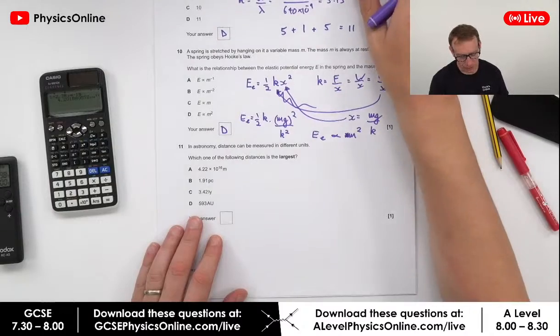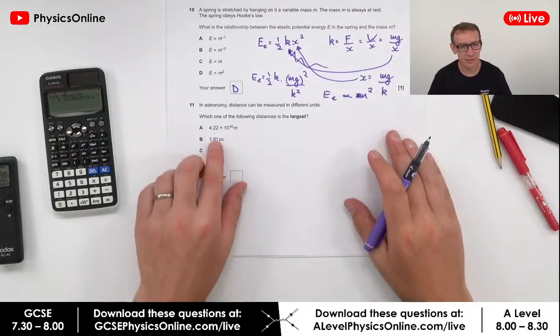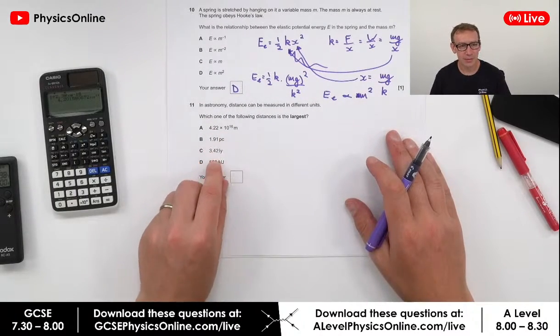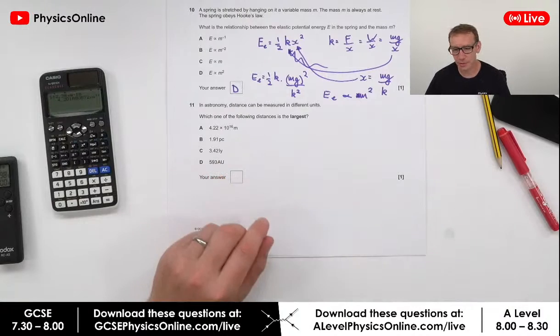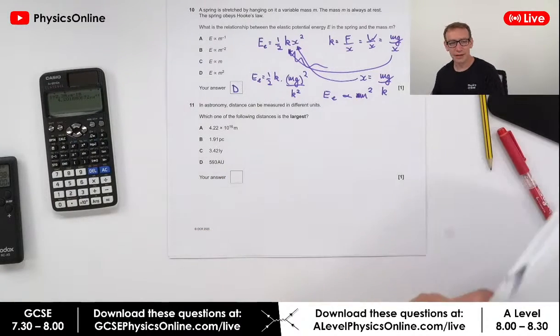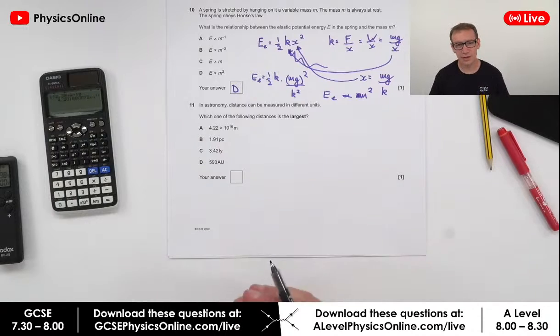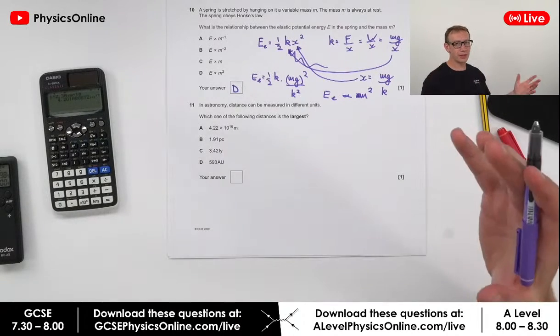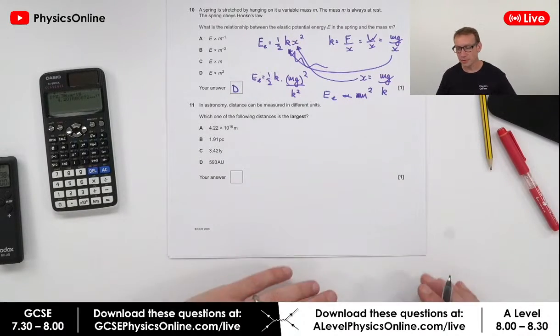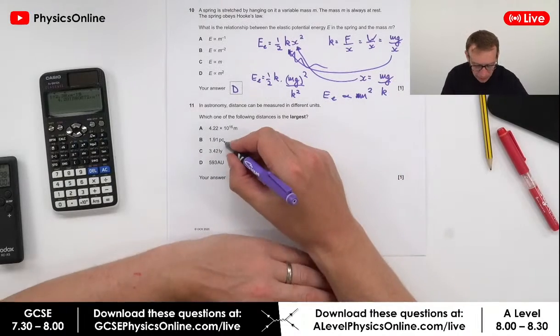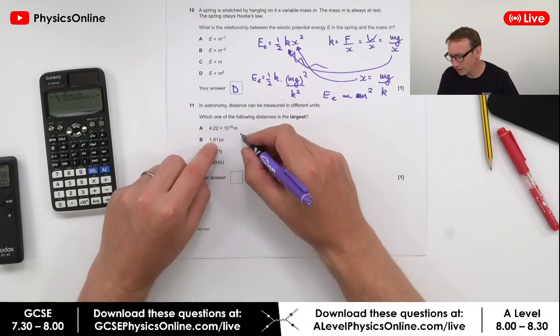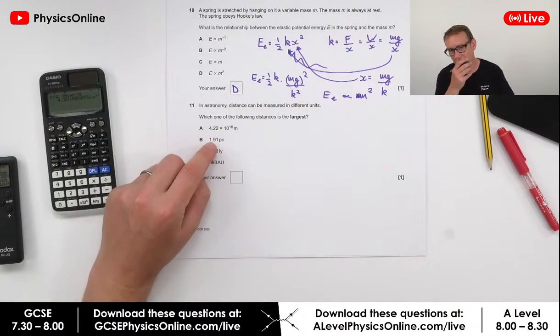Okay, which of the following distances are largest? We've got this in meters, we've got that many parsecs, that many light years, and that many astronomical units. Again, this is something that you need to know the conversion factors, especially if you are OCR people or Edexcel people.